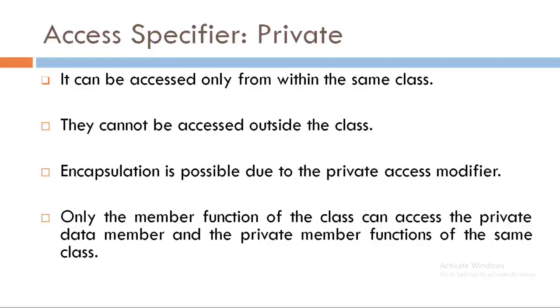They cannot be accessed outside the class. Encapsulation is possible due to the private access modifier. Yes, the private access modifier provides the facility to implement encapsulation. Only the member functions of the class can access the private data members and private member functions of the same class.